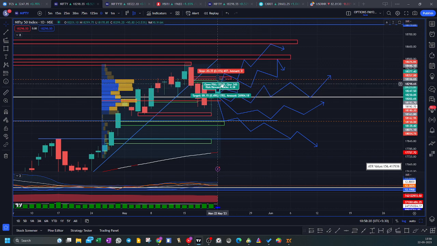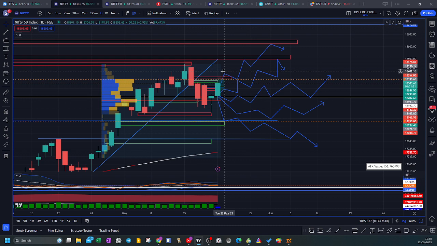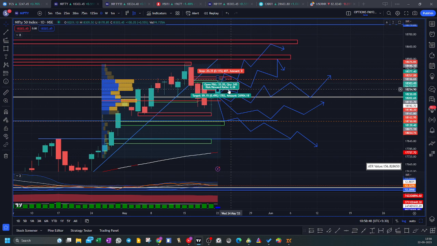So I'm not trading very aggressively as of now. I want to see how the market reacts at particular levels. Bullish-biased short straddles can be done if we see a close above 18,369, 18,370 levels, then we might go into a bullish-biased short straddle of 18,400. So if the market consolidates at this particular place, we might have a good trade setup. But as of now, let the market reject this place and then come down so that we get a confirmation that this is the scenario.